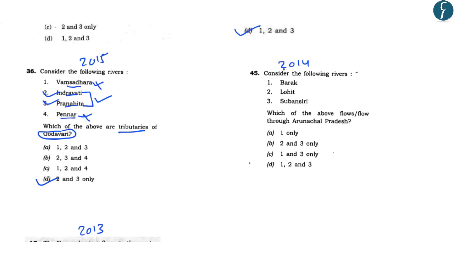Further, the question that was asked in the year 2014 reads, consider the following rivers. The first river is the Barak River, second is the Lohit, third is the Subansiri. And the question reads, which of the above flows or flow through the Arunachal Pradesh? Now in this question, you should know that the Barak River flows through the state of Manipur. And due to this, you can easily eliminate all the three options A, C and D. So the correct answer comes out to be B, that is 2 and 3 only.